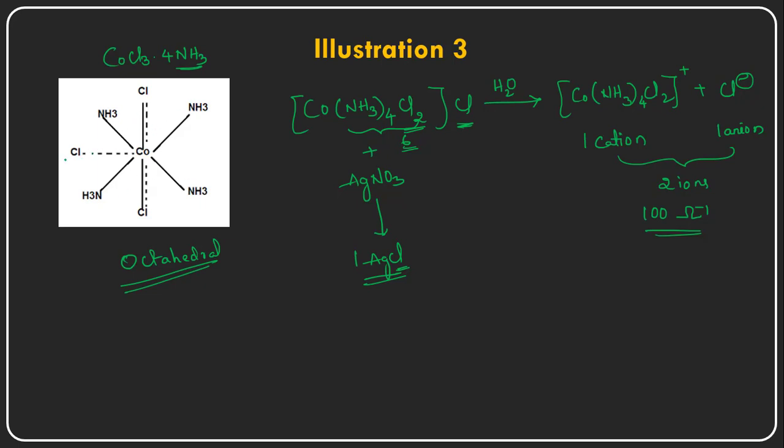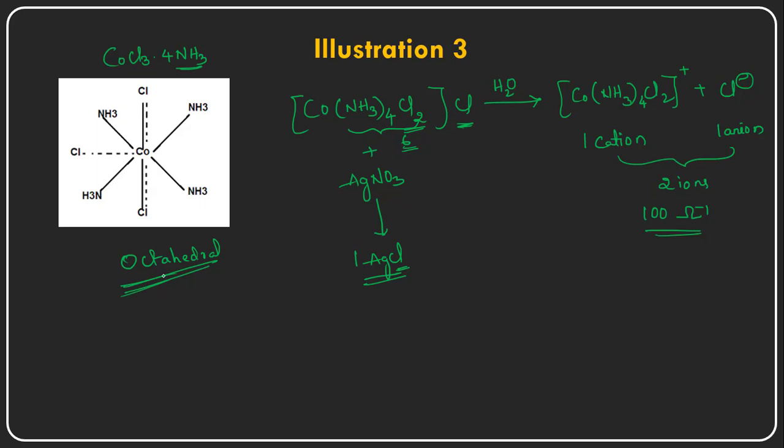But this chlorine, which is far away from the central metal ion, is non-directional. But the ligands satisfying the secondary valency, the coordination number, have a fixed geometry, fixed dimensions in space. So that gives the octahedral geometry.